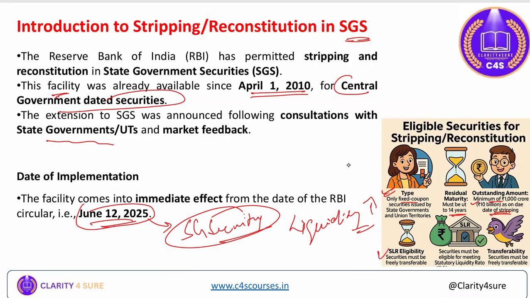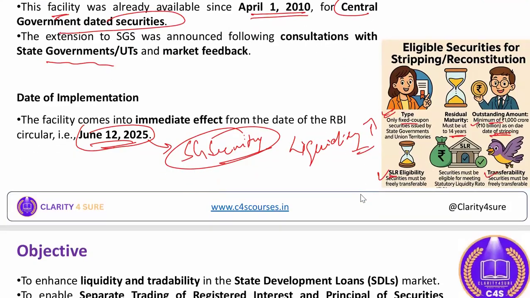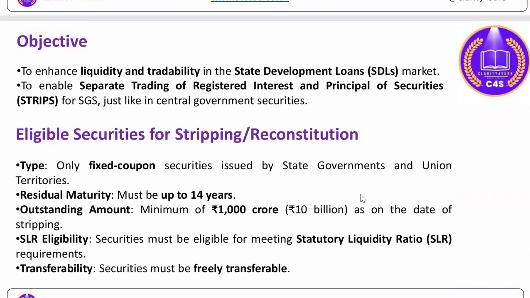Then SLR eligibility: the security must be freely transferable and eligible for meeting SLR, Statutory Liquidity Ratio, conditions. Securities must be eligible for meeting the SLR, and transferability, securities must be freely transferable. So these are some of the eligibility conditions for these strips.